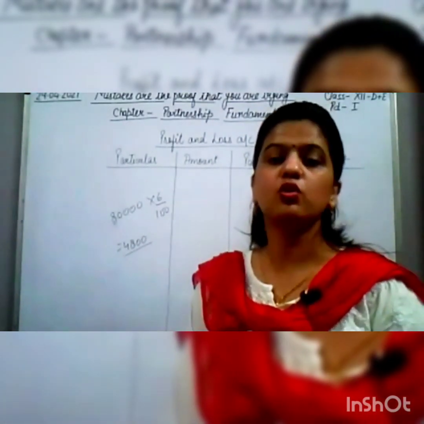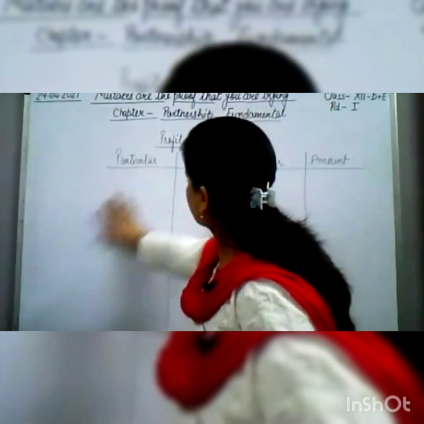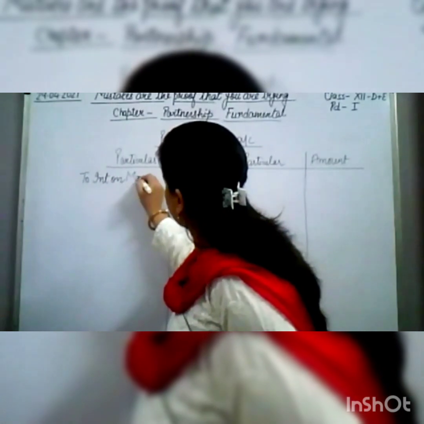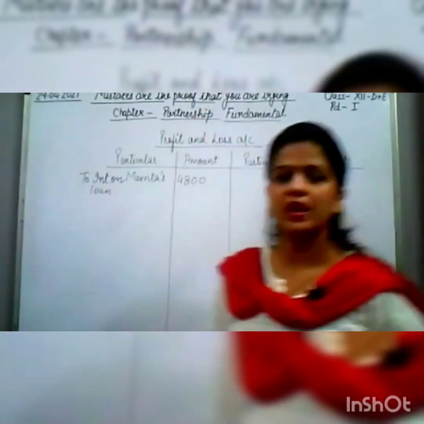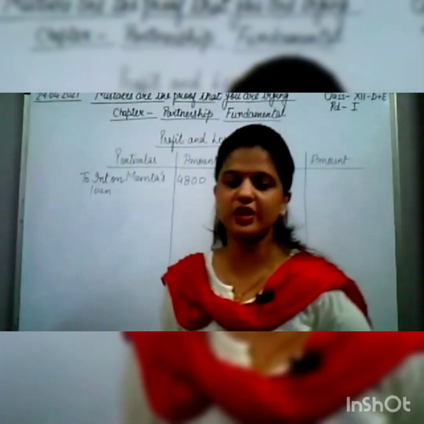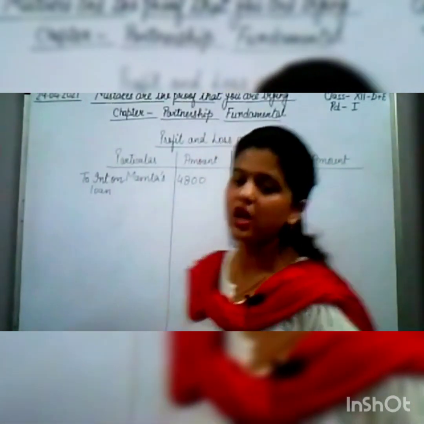Whose loan? Mamta's loan. So we write here: to interest on Mamta's loan, 4,800. And the profit given in your question, the profit before interest, is 2,26,440.